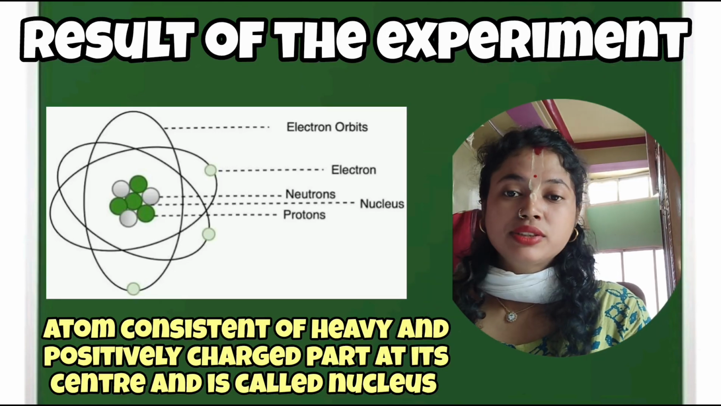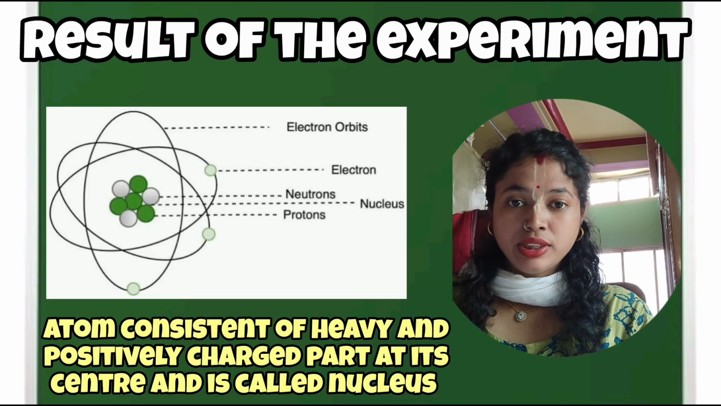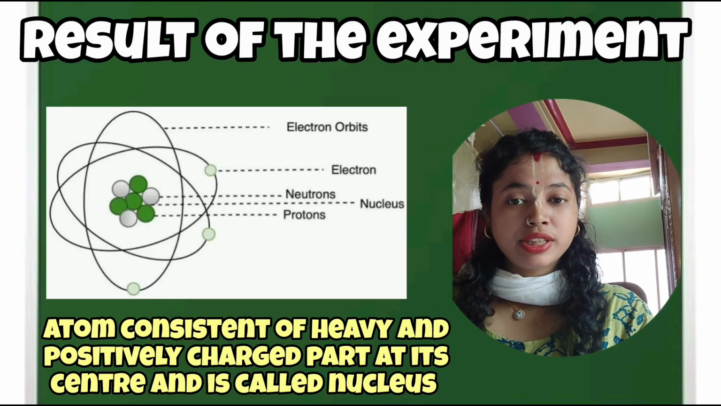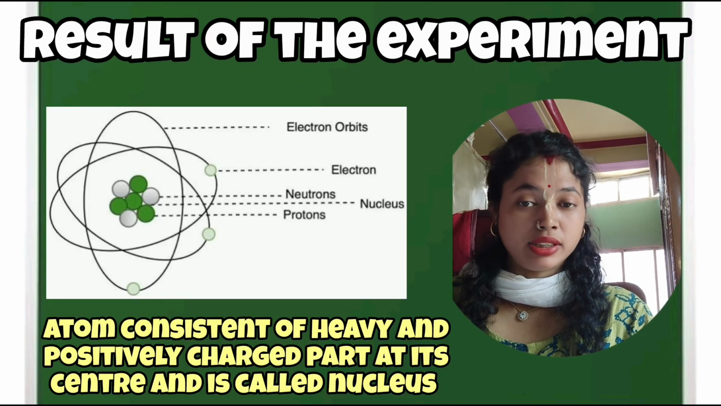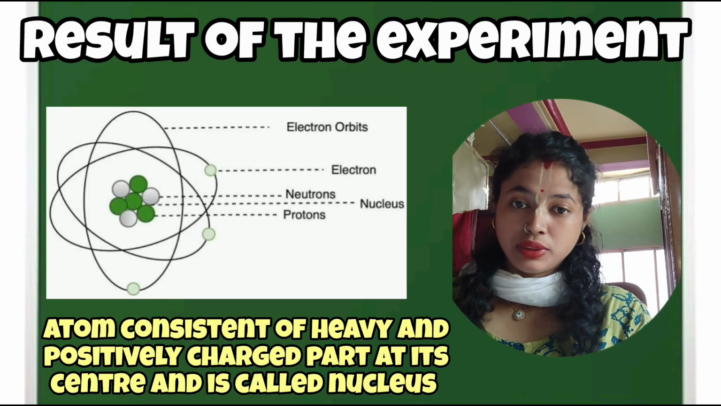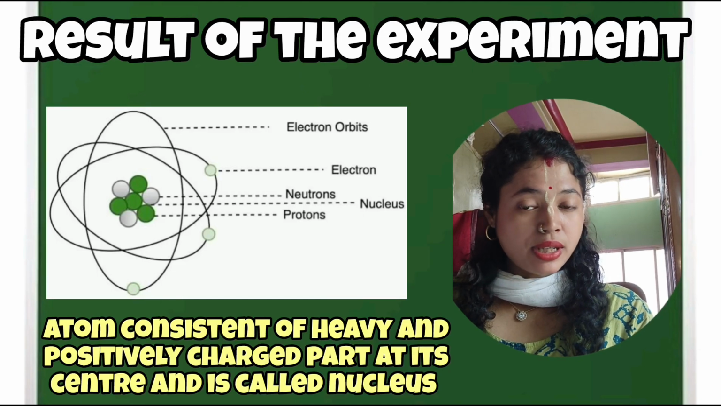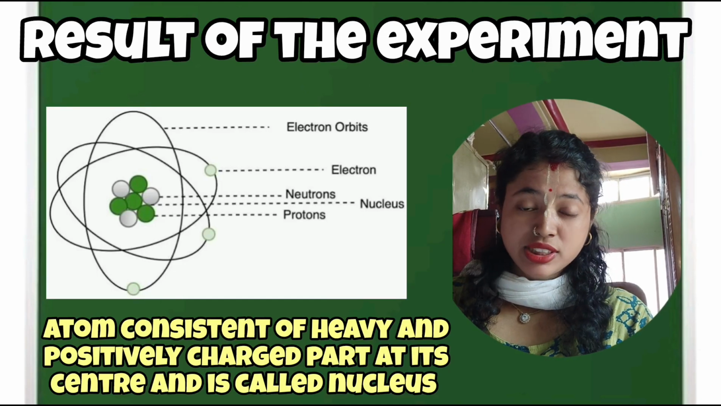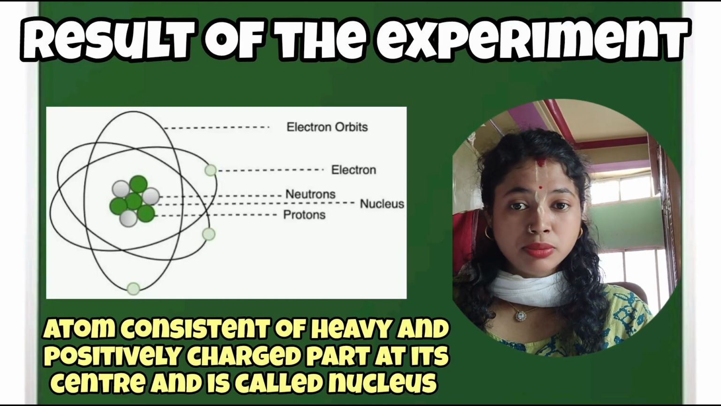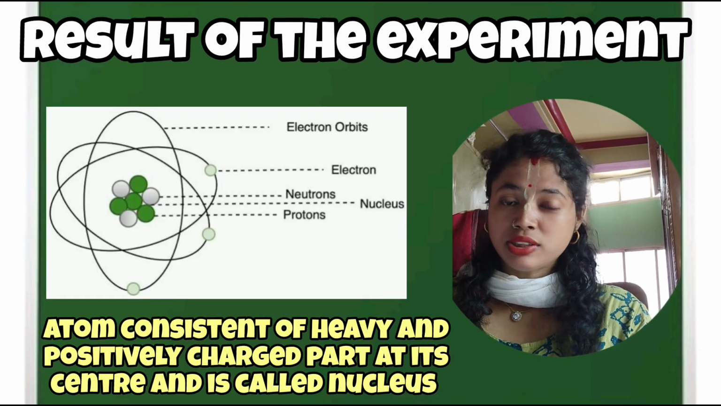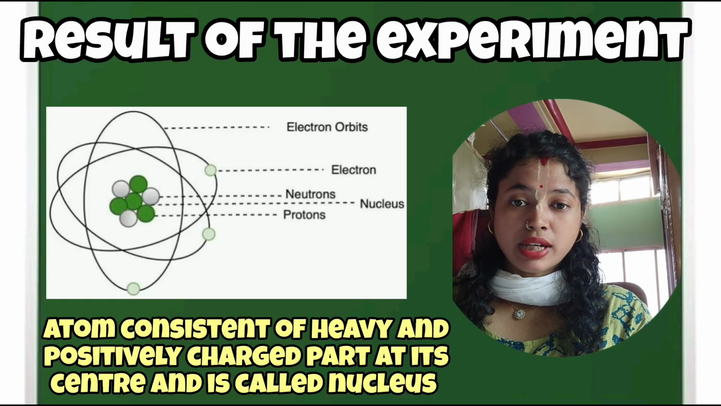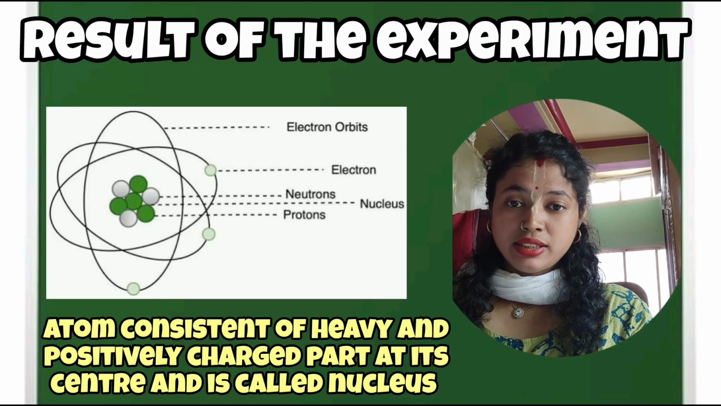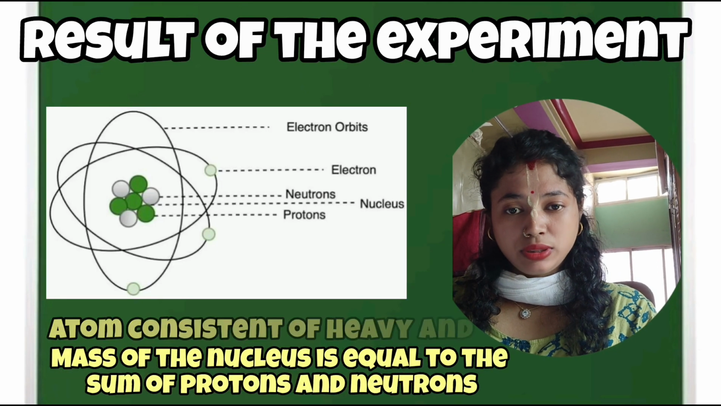of a heavy nucleus, which is positively charged, and all the mass of the atom resides in the nucleus. On the basis of the observation, Rutherford concluded that the atom consists of a very heavy, positively charged particle, and it is called the center or the nucleus. Why positively charged? Because the alpha particle was also positively charged. Since it was completely deflected, that means same positive charges repel each other, so therefore the alpha rays were completely deflected back.